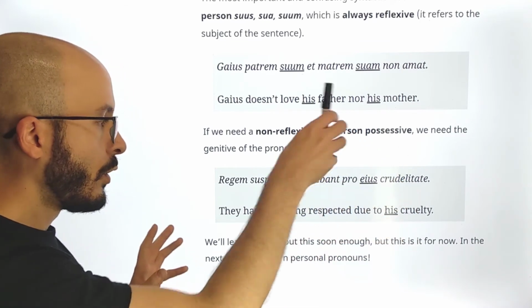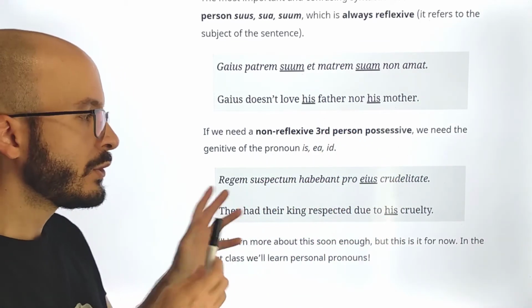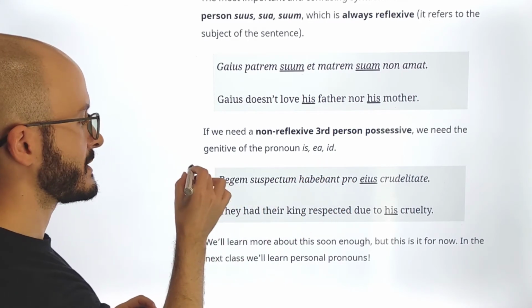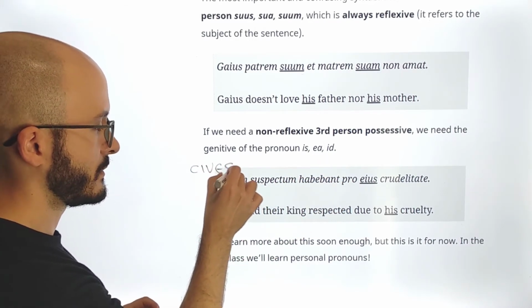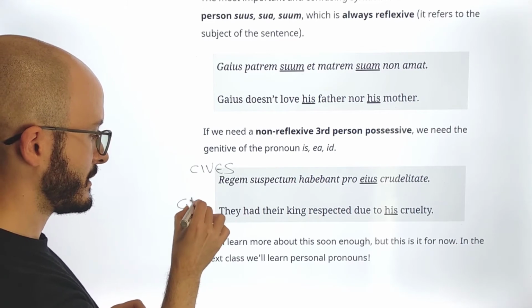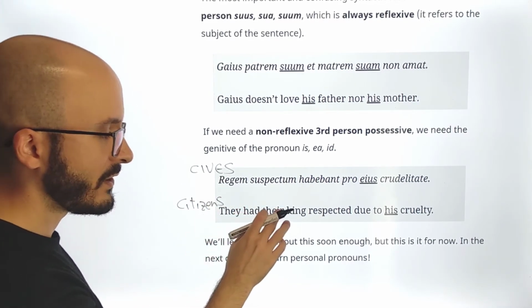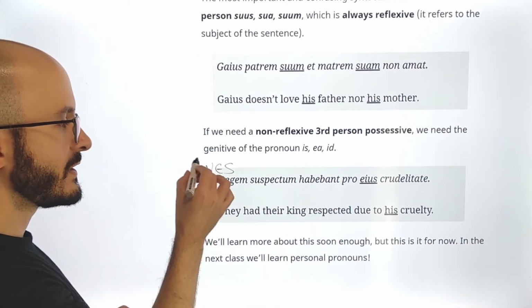Okay, so who is the subject here? Actually there's no subject, but let's imagine that it's cives, citizens. Citizens had their king respected. So this is the subject.